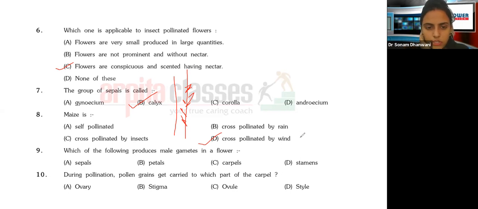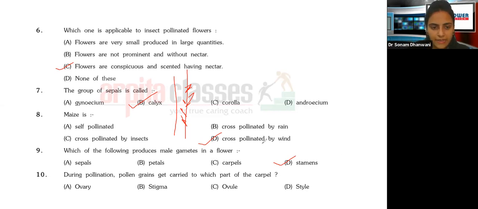Going ahead. Which of the following produces male gametes in a flower? We have seen that style, stigma, ovary are the female parts. So male gametes are going to be produced by, here it has nothing to do with petals, sepals, and carpels. Stamen is a male part. Stamen and anther are the male part, and style, stigma, ovary are the female reproductive part.